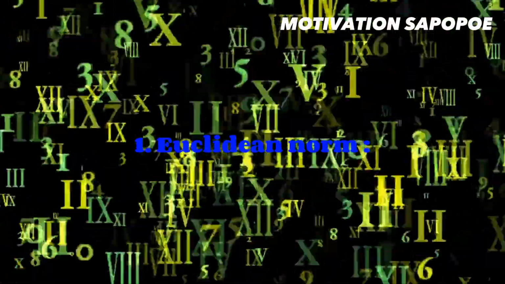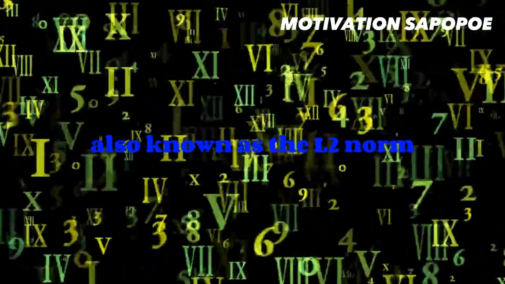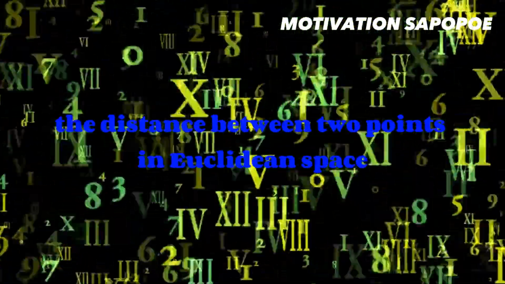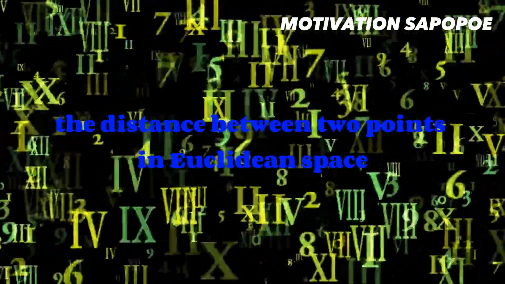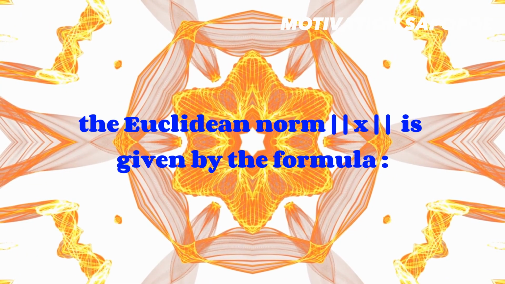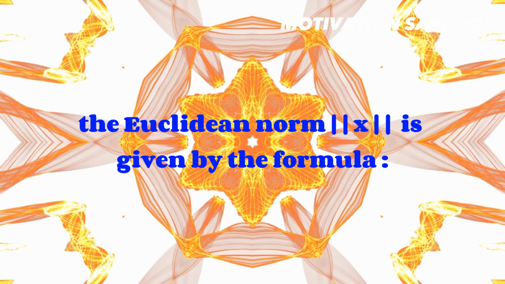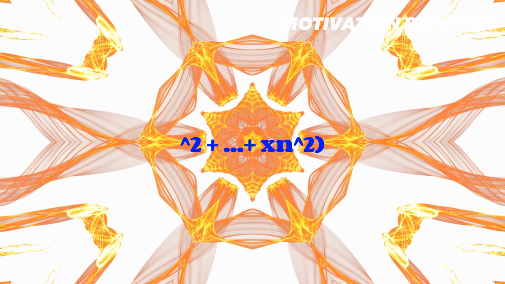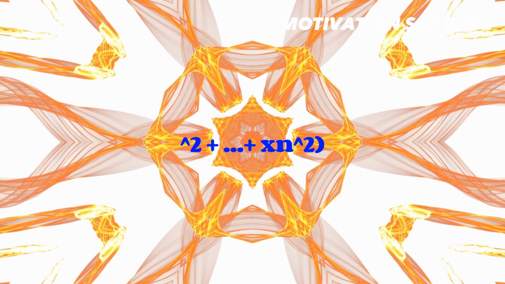1. Euclidean norm. The Euclidean norm, also known as the L2 norm, is a commonly used norm that measures the distance between 2 points in Euclidean space. For a vector x = (x1, x2, ..., xn), the Euclidean norm ||x|| is given by the formula ||x|| = sqrt(x1^2 + x2^2 + ... + xn^2).